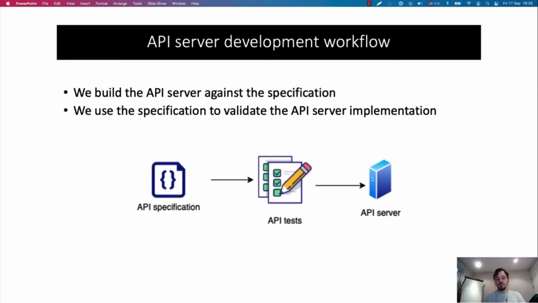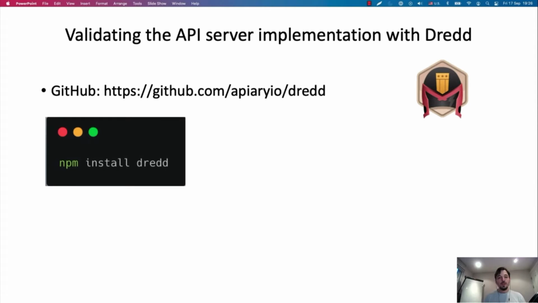But instead of doing that, or perhaps in addition to doing that, I want to encourage you to use frameworks that are going to make your experience testing and validating your APIs so much easier and more productive. One of these frameworks is Dredd. Dredd is an API testing framework that has been around for many years, and it's great when it comes to validating APIs.